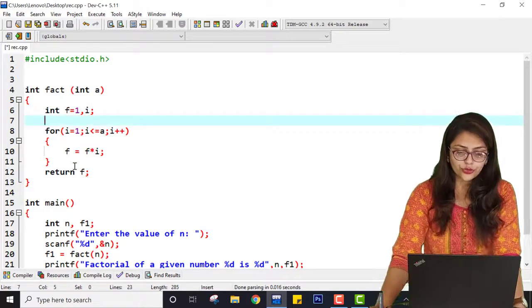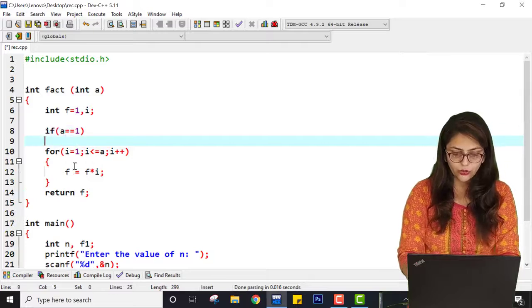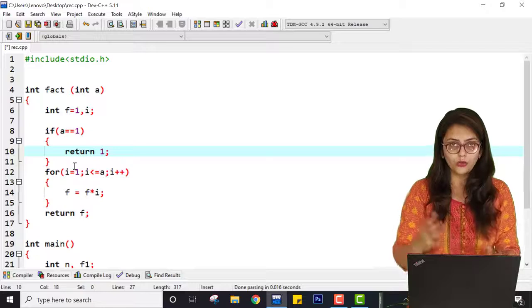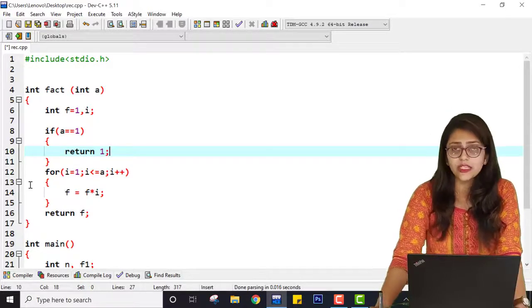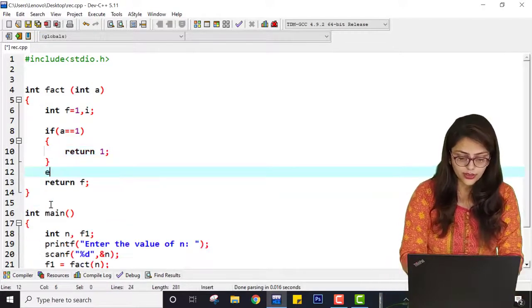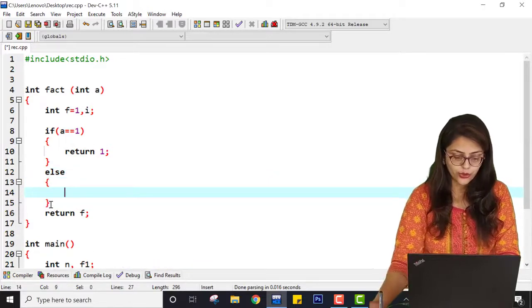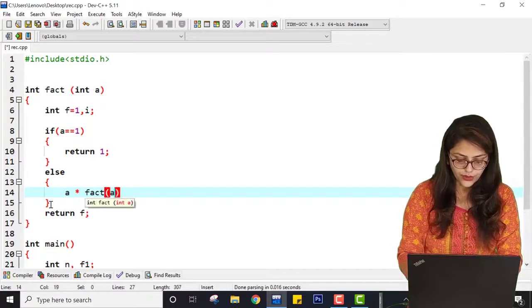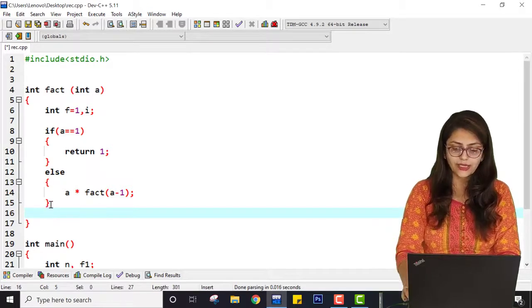So I am going to check if value of a is equal to 1 or not. If it is 1, then I am going to return 1 only, because factorial of 1 is 1 itself. So that's why if a is 1, then it will return 1. Otherwise, in the part of else I am going to return a into fact of a minus 1, and then colon, and then at the end we do not need to write anything.